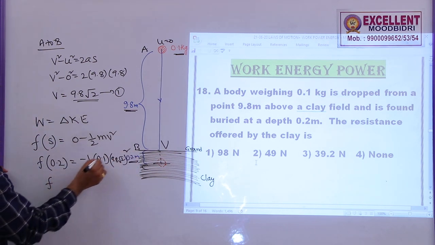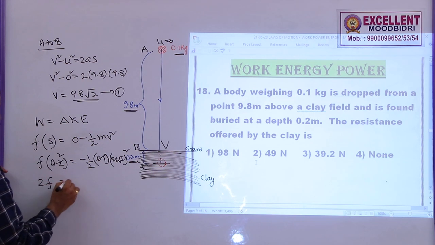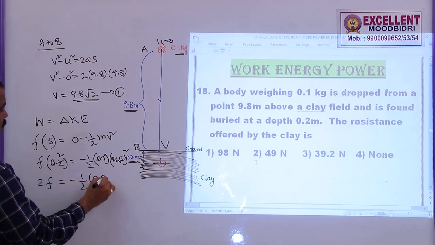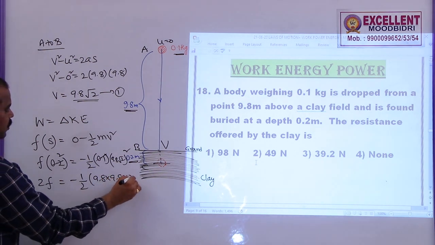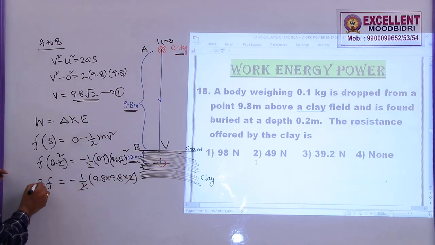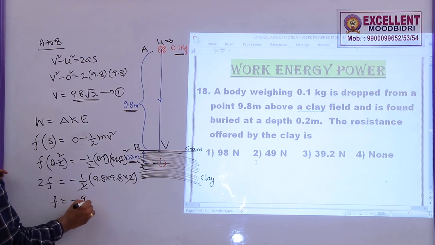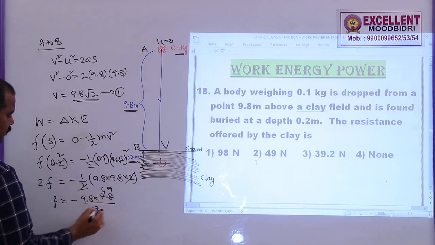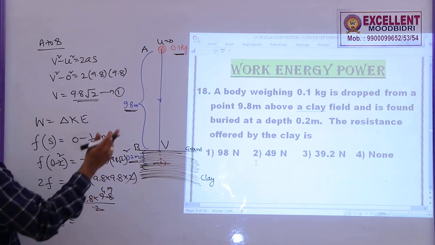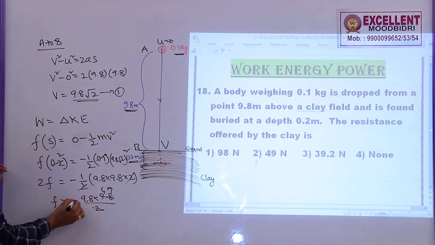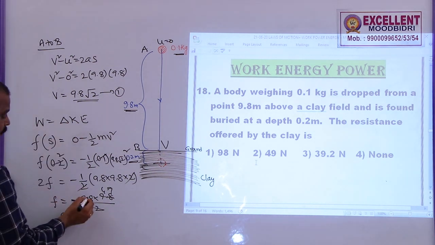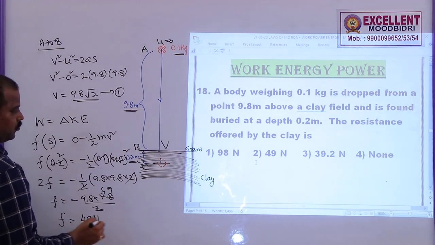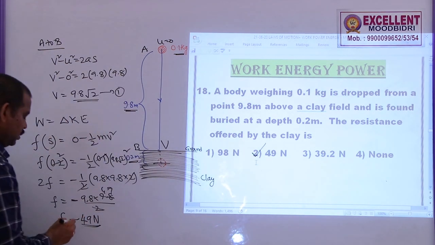So, F into 0.1, the 0.2 cancels, 2F is equal to minus half into 9.8 into 9.8 into 2, the 2s get cancelled. So now F is equal to minus 9.8 into 9.8 by 2, so this is 4.9. So the resistance force offered here I am getting negative. Why? Because it is opposing the motion of this body. This is nearly 10 5 40. So the nearest answer in this case is 49 newtons, which is negative.